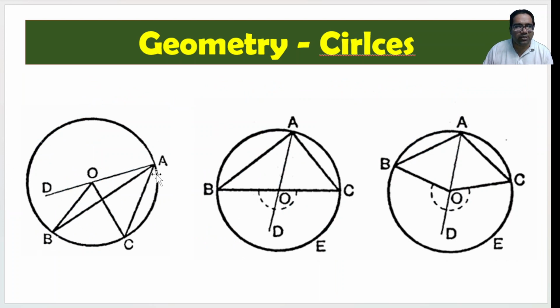Now let's go to the other parts. Let's say what if AB is touching OC? Then also no problem. Let's continue with the same proof. Again OB and OA are radii. That's why this angle is x, this is x. Now in triangle OBA, let's extend again OD. AOD is the exterior opposite angle, which is equal to the sum of the interior opposite angles. So this is 2x.